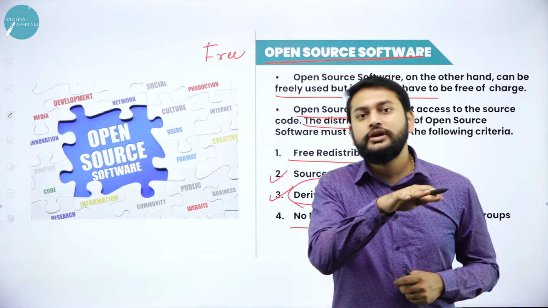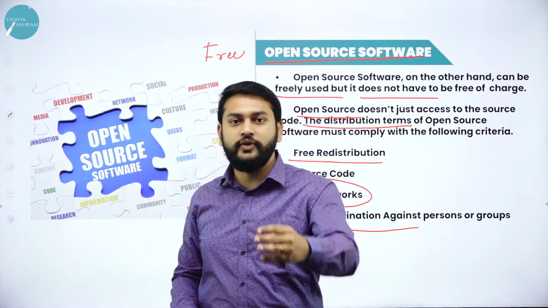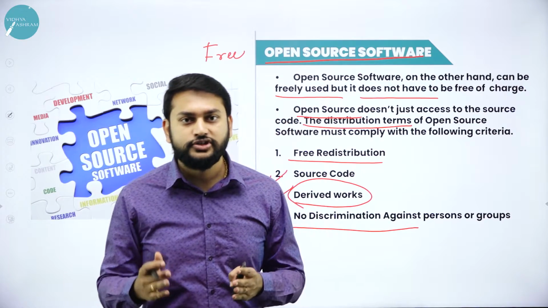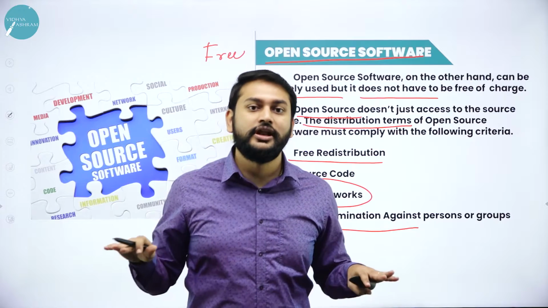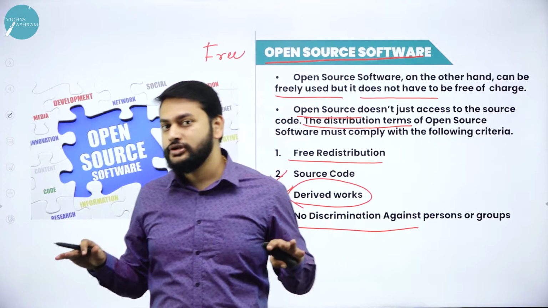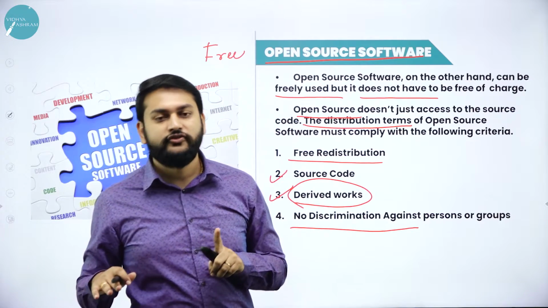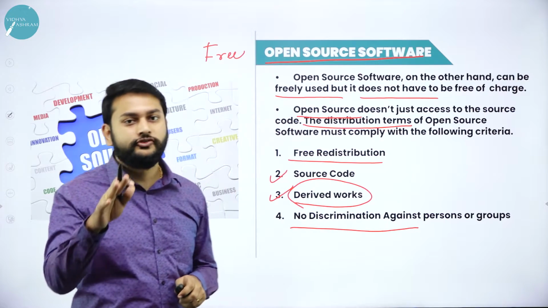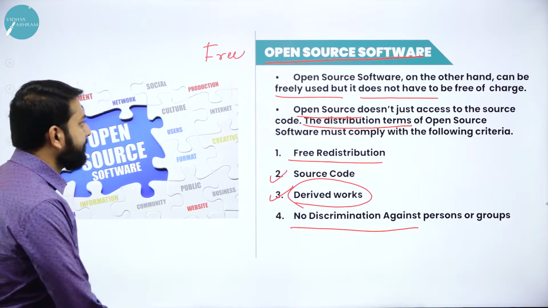So source code is available. Software free alla, but source code is available. You are free to do the modification. You are free to redistribute, and there is no discrimination, but it is not free of charges. Some of the softwares are free. It's not free of charges is what you need to remember.